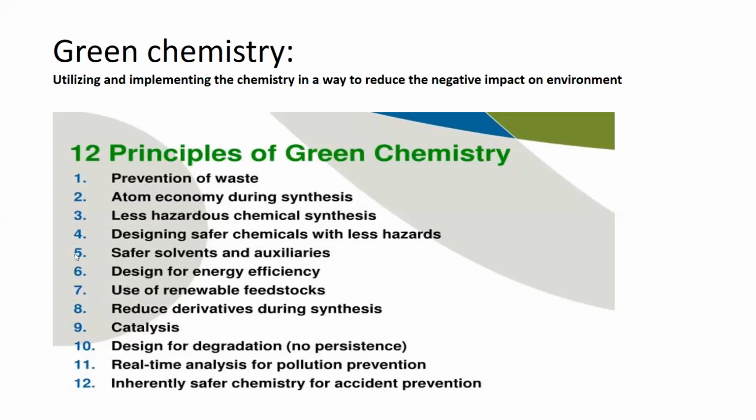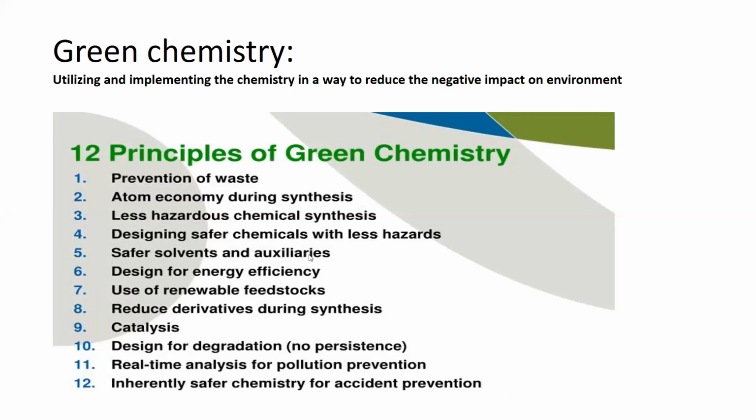Now we come to the fifth principle of green chemistry. The fifth principle deals with safer solvents and auxiliaries. You are well aware that we use many solvents in order to dissolve chemicals, and we use many extractants in order to extract metabolites in chemical procedures.